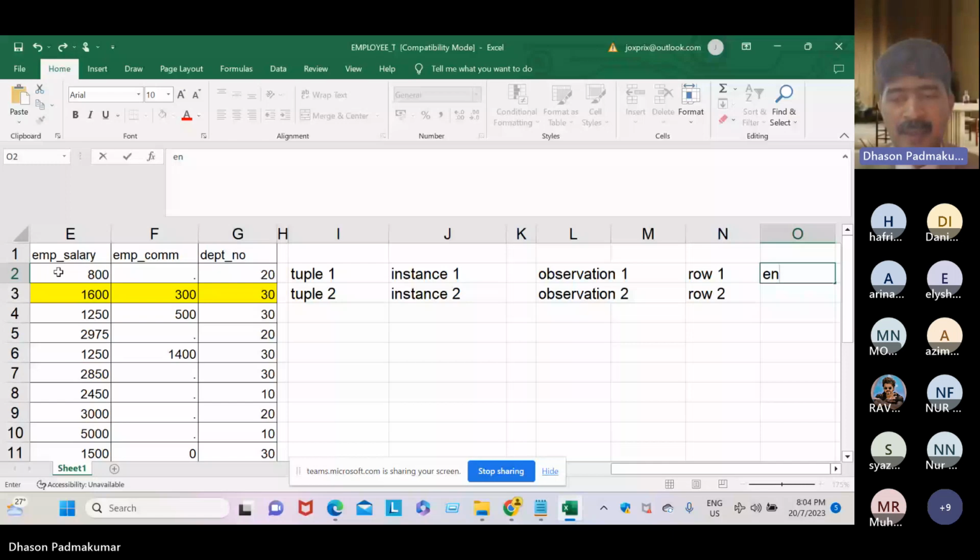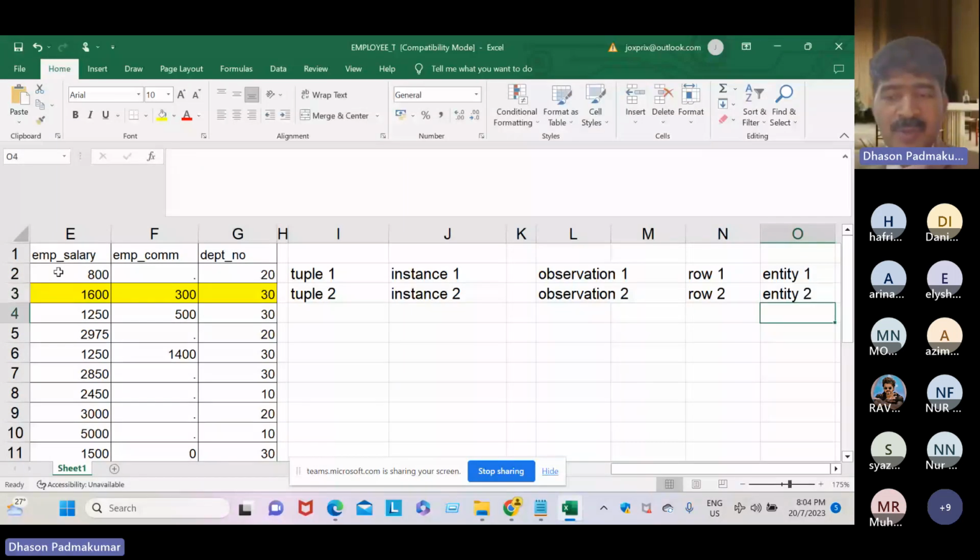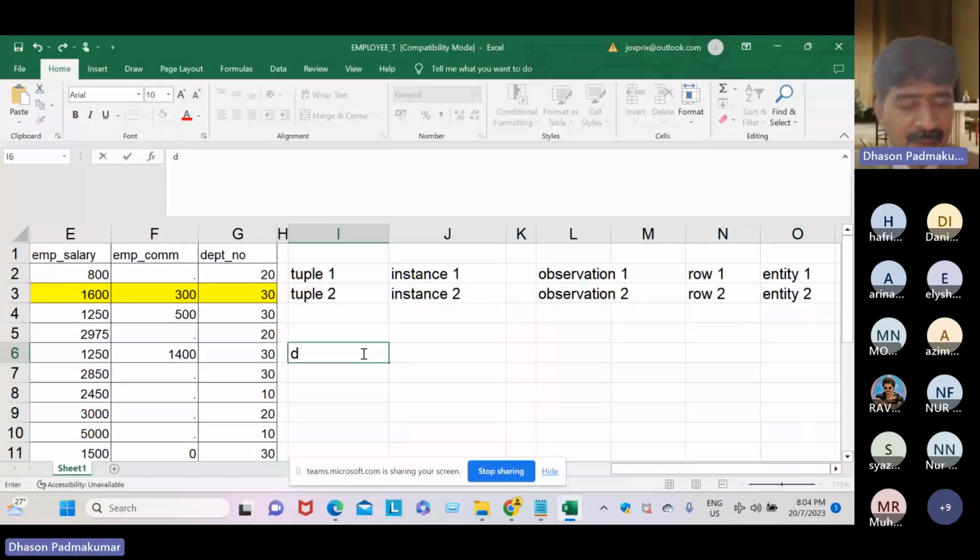Entity one, right. Okay, entity two. Okay, dear students, so many names: tuple, instance, row, entity. These keywords are relevant to databases. Yes, right.